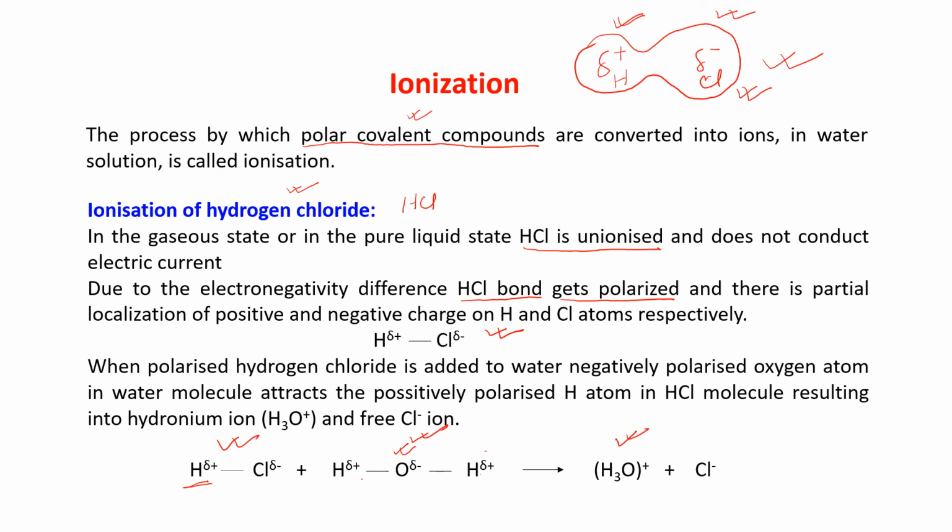H2O and H+ give you H3O+, and Cl- is coming out. It's giving you the hydronium ion and a free Cl- ion. This is known as ionization.